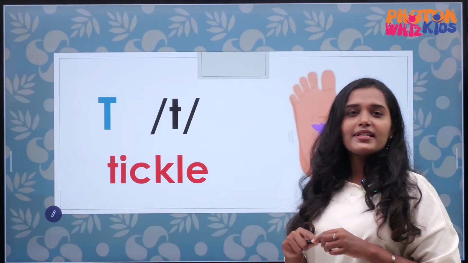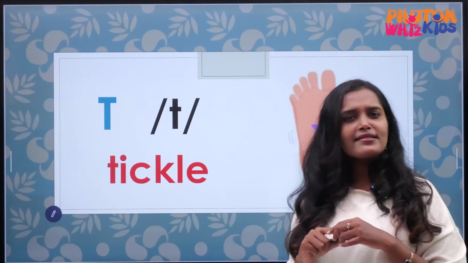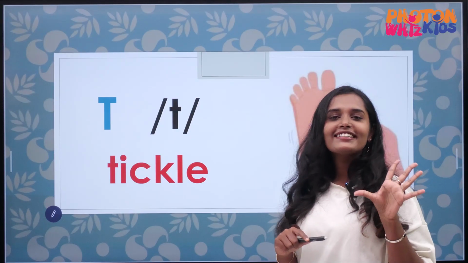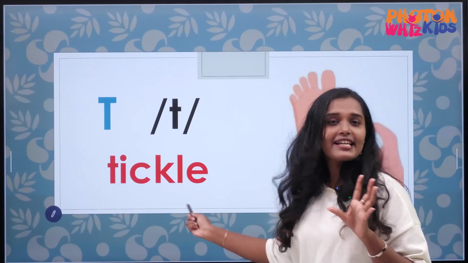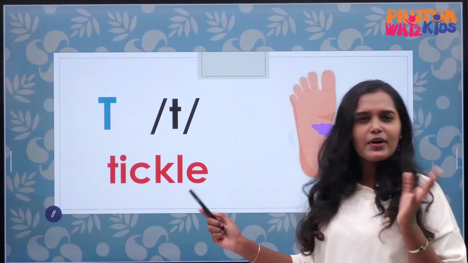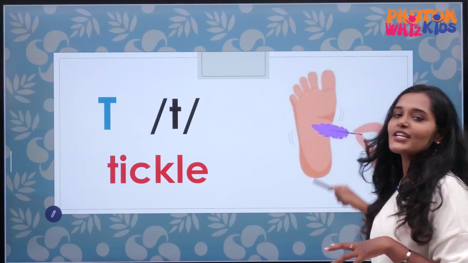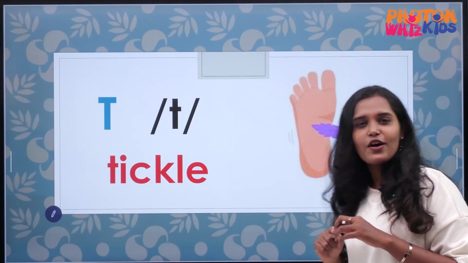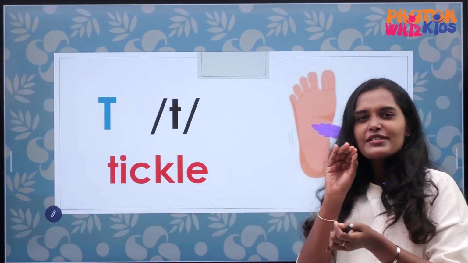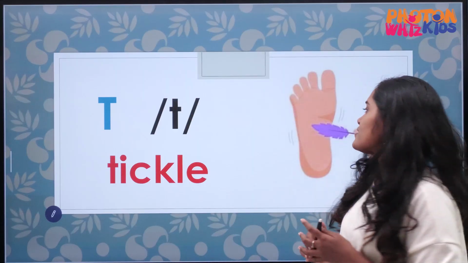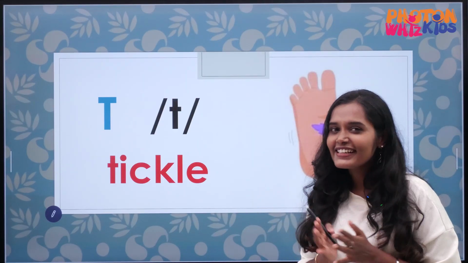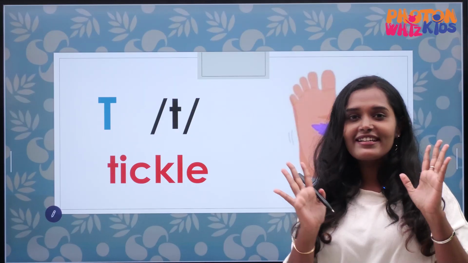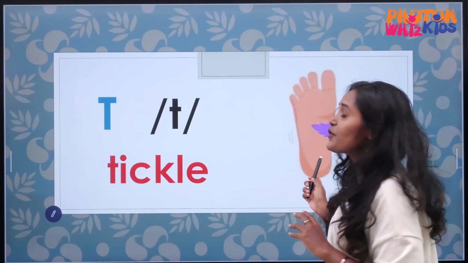The next alphabet is T. Can you guess the sound of T? The sound of T is T. Tickle. What is tickle? Tickling is touching with a soft feather or touching in a soft way. Tickle. Ten. So the sound of T is T.